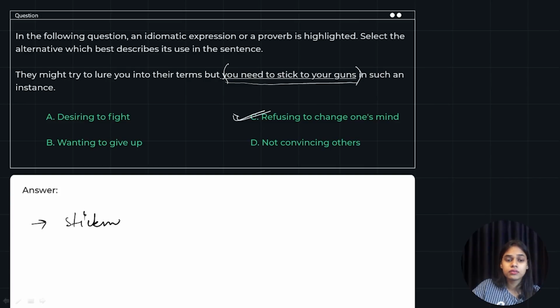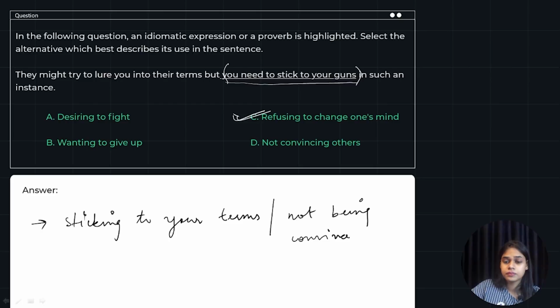It means sticking to your terms, or not being convinced by others, or taking your stand, or sticking to your stand.